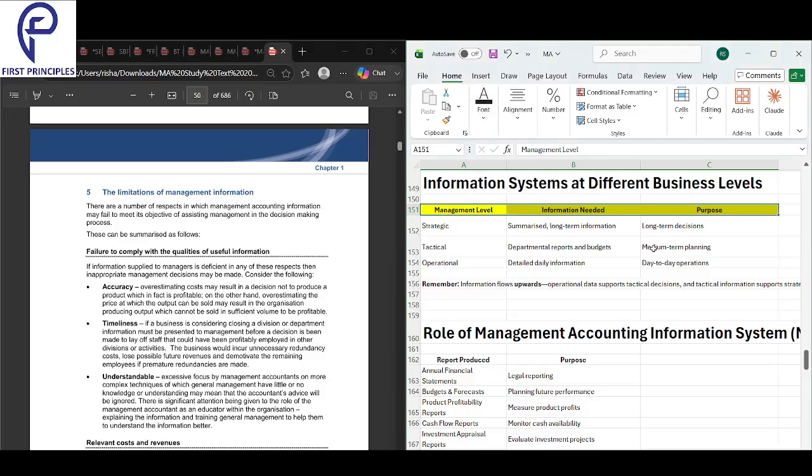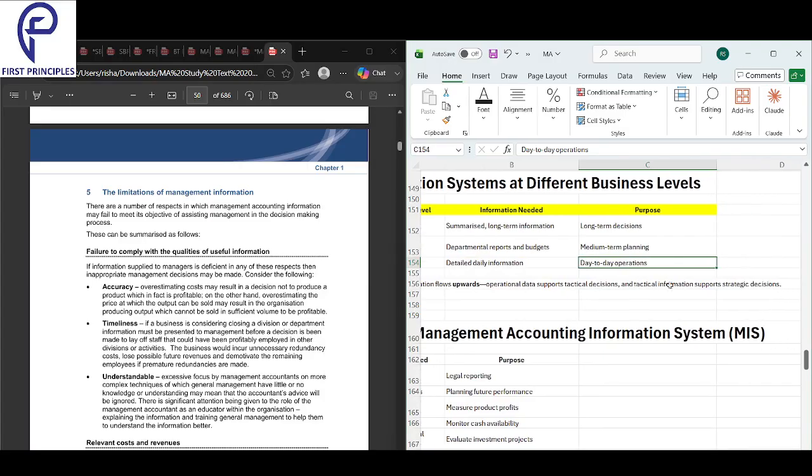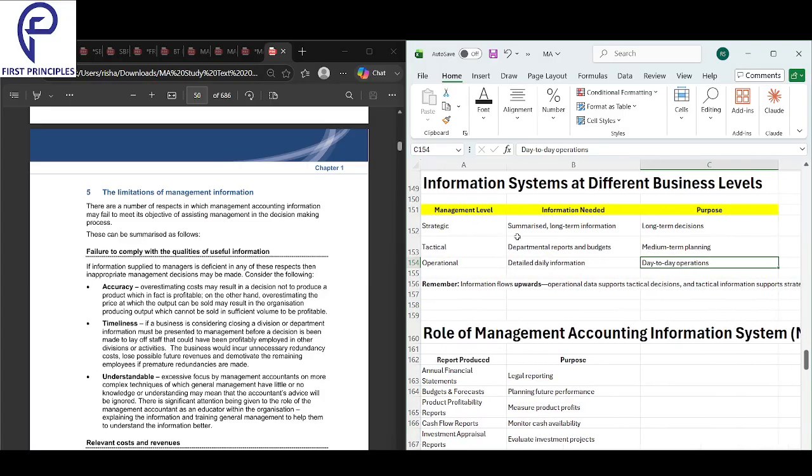For tactical, you need information for medium-term planning. So you need departmental information. Operational, you need detailed daily information for day-to-day operations. Okay. So information always flows upwards. Operational data supports the tactical decision. Tactical supports the strategic, right? S for strategic, S for summarized. For tactical, you need department-wise information. Operational, you need detailed daily information.